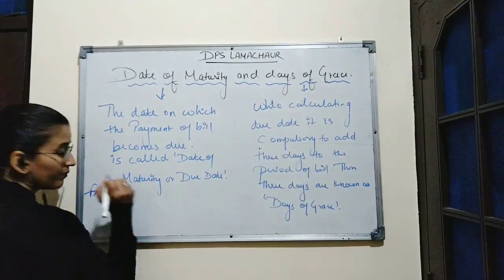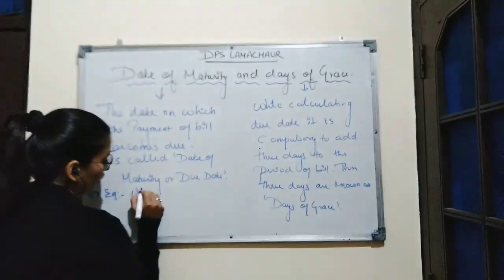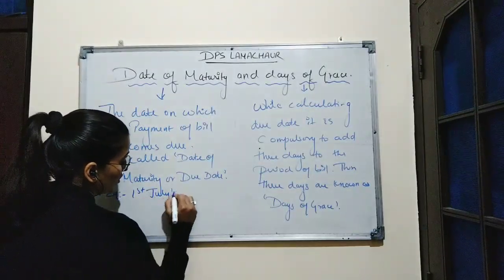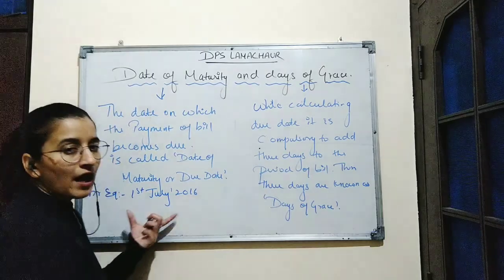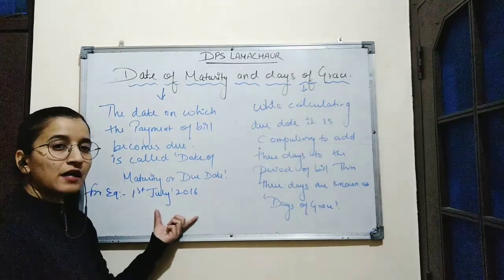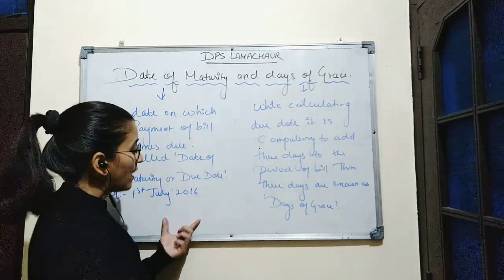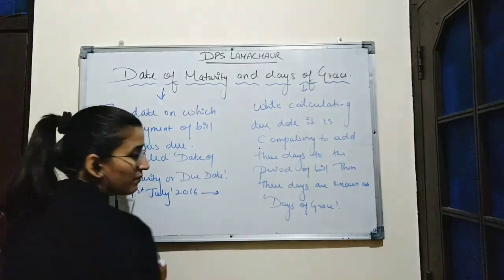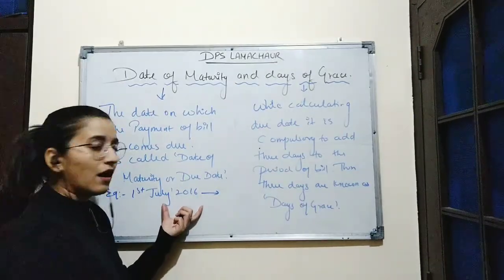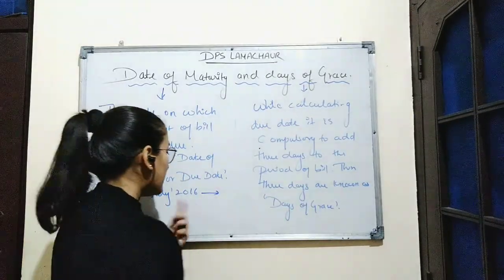For example, if the bill is drawn on 1st July 2016 and the payment of the bill is to be made after the duration of 1 month. So 1 month is the duration after which the amount of bill will be paid.